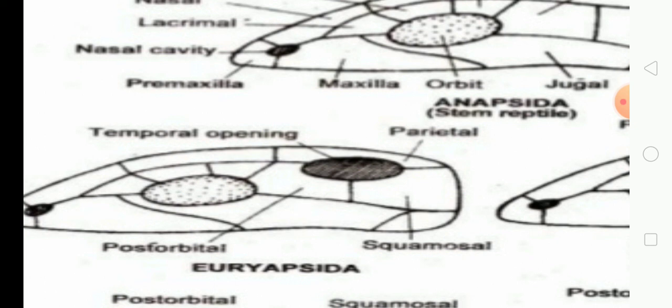From below this, an arc runs from the posterior, external to the orbital region, and this arc is referred to as an arcade. Based on the arcades and fossae, the types of skulls are classified, and based on that a further classification of class Reptilia is carried out.